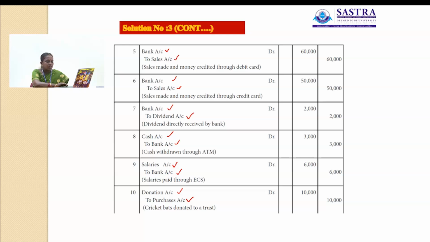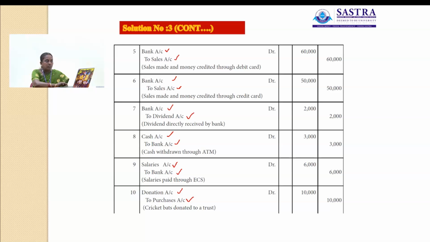Then next transaction is sales made and money received through cash deposit machine. Here there are two accounts involved, one is bank account and another one is sales account. Here bank account is a personal account, so debit the receiver. So bank account will be debited rupees 10,000 under debit column. Sales account is a real account, so credit what goes out. Here goods go out of the business, so that account will be credited.